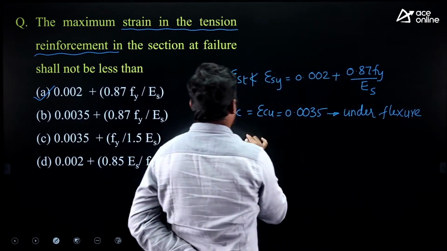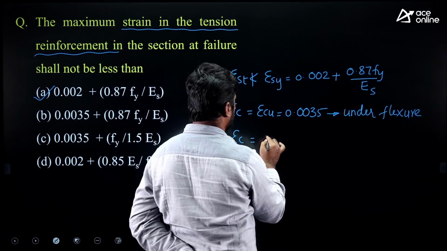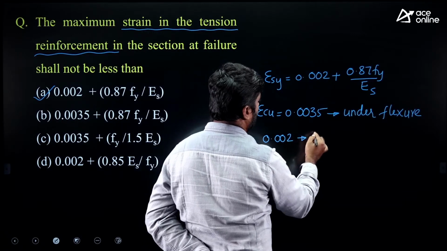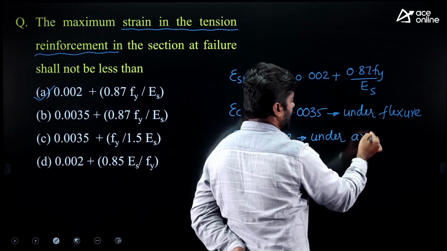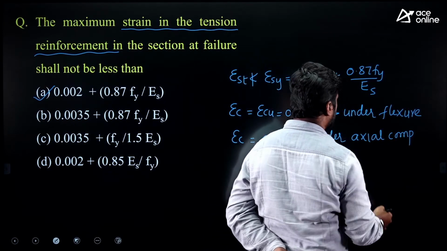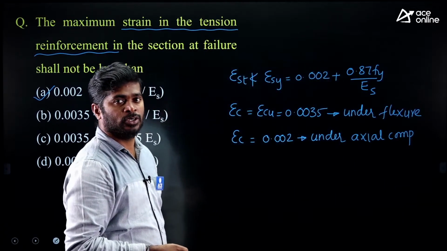Similarly, the strain in concrete is 0.002 under axial compression. Under axial compression, at the time of failure, strain in concrete will be 0.002.